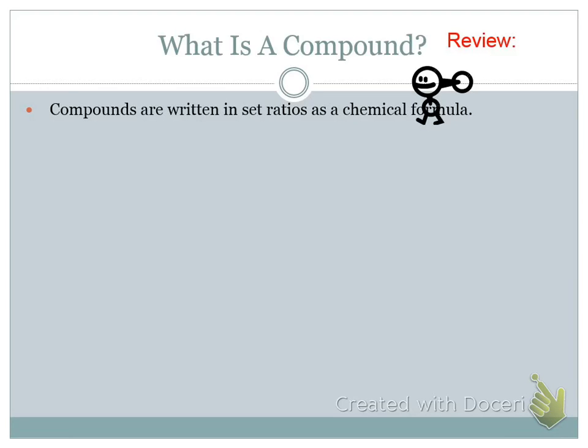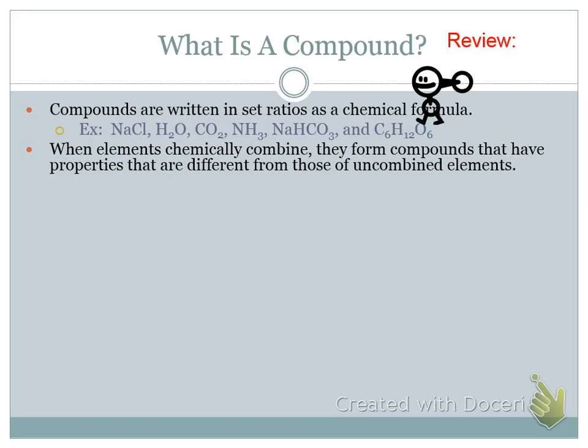We've defined a compound as anything that's elements that are chemically combined. They're written in ratios with chemical formulas: NaCl, H2O, CO2, NH3. Any of those compounds. Salt is not salt if it's not the ratio of 1 sodium to 1 chlorine. We're not talking about water if it's not 2 hydrogens and 1 oxygen. In fact, 2 hydrogens and 2 oxygens is peroxide. So those formulas, those ratios matter in what the compound is.